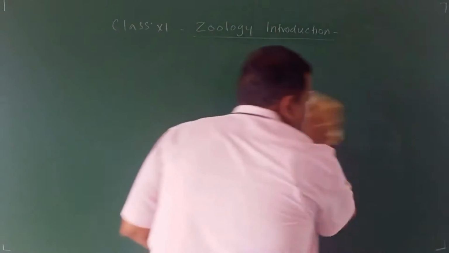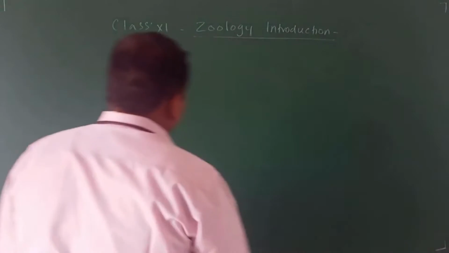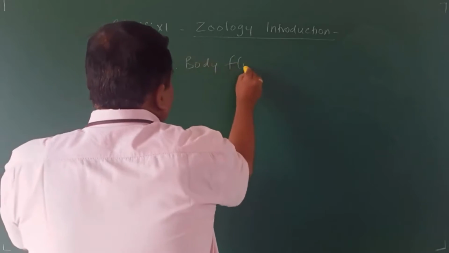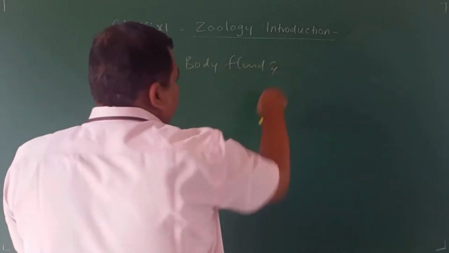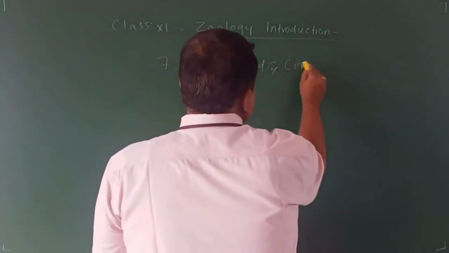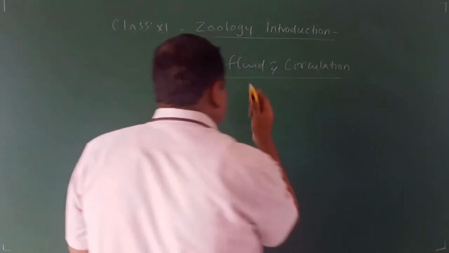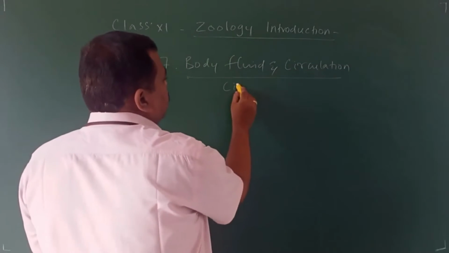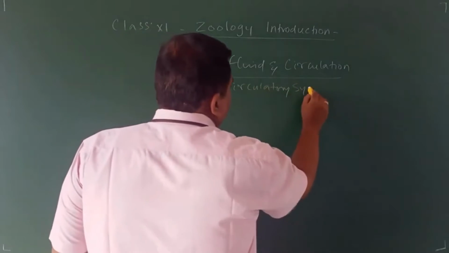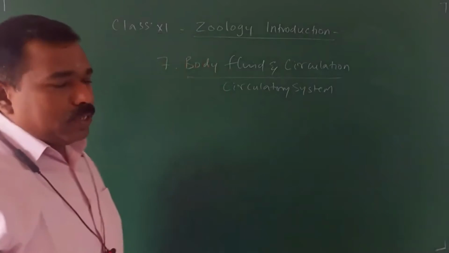7th lesson: body fluid and circulation. It is nothing but the circulatory system.